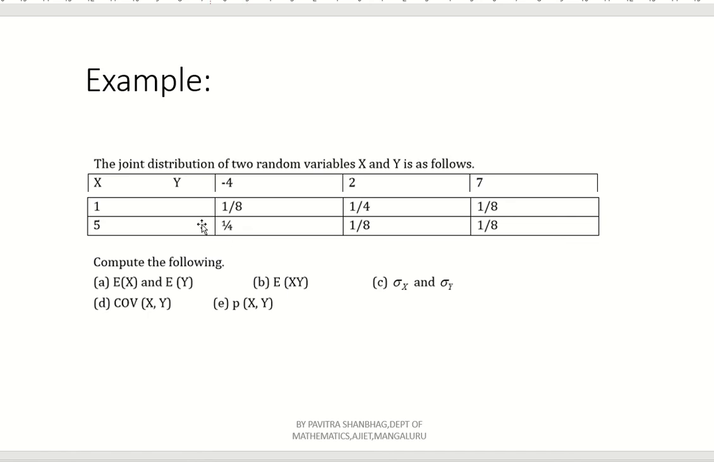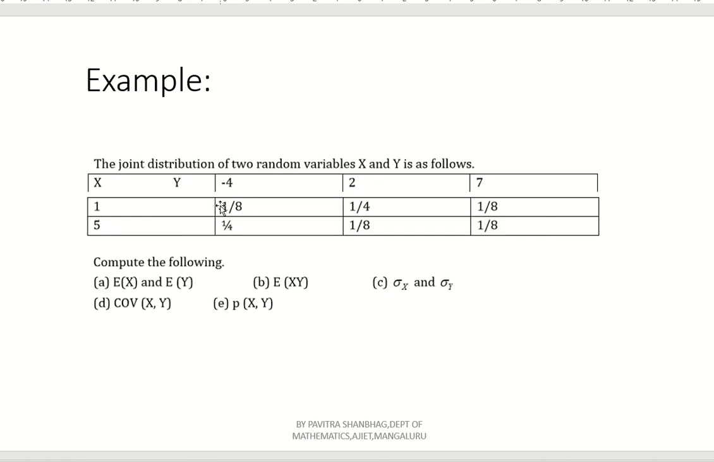And they have already given j11, this is j12, this is j13, and this is J21, this is J22 and this is J23, right? Now just apply here and simplify. X1 is 1, Y1 is minus 4, J11 is 1 by 8. See, look into the table. J11 is 1 by 8. Similarly, J12 is 1 by 4. Again, J13 is 1 by 8, right?